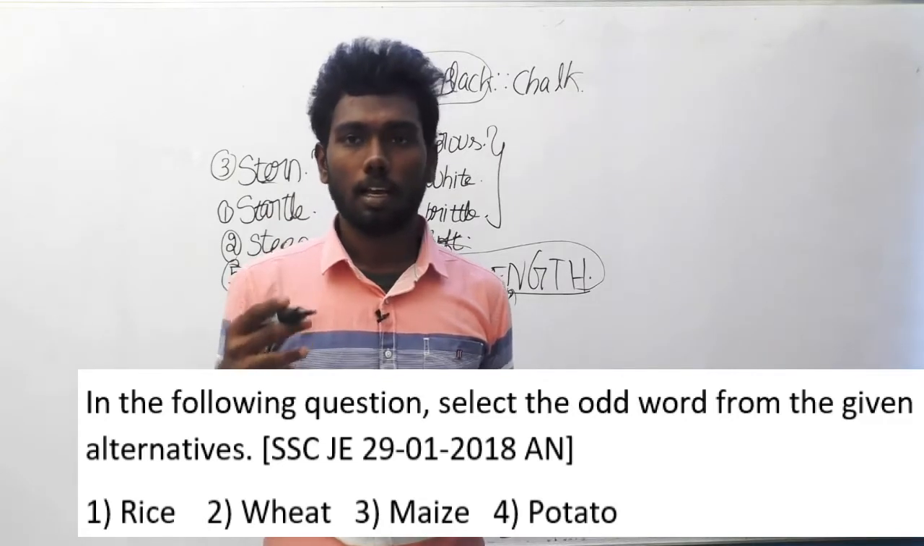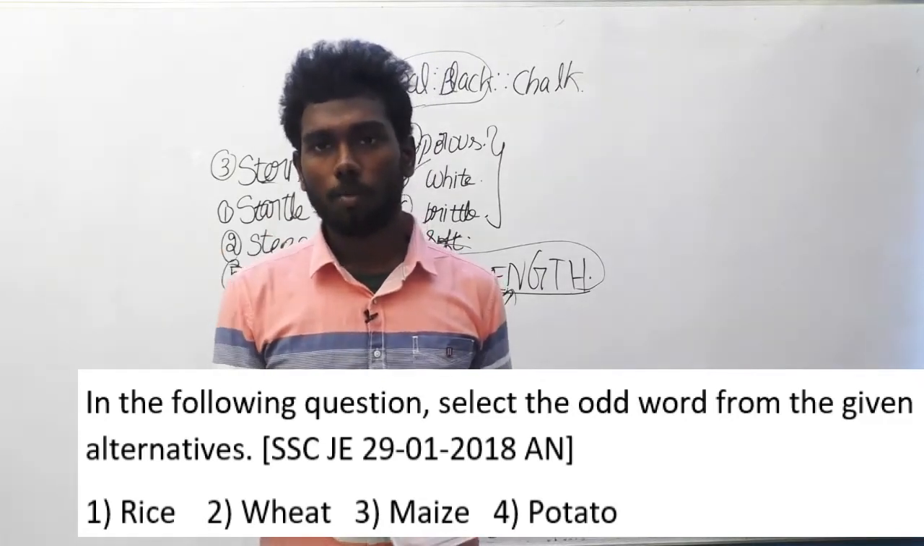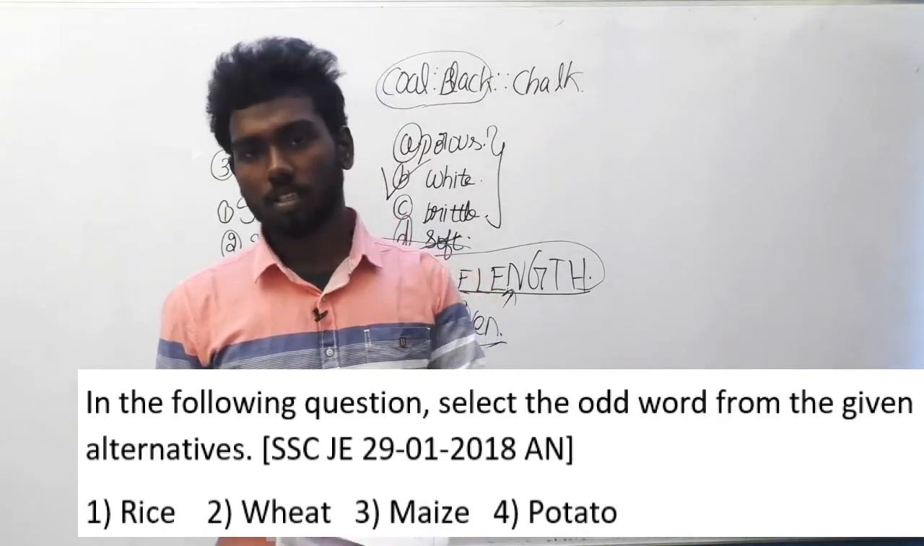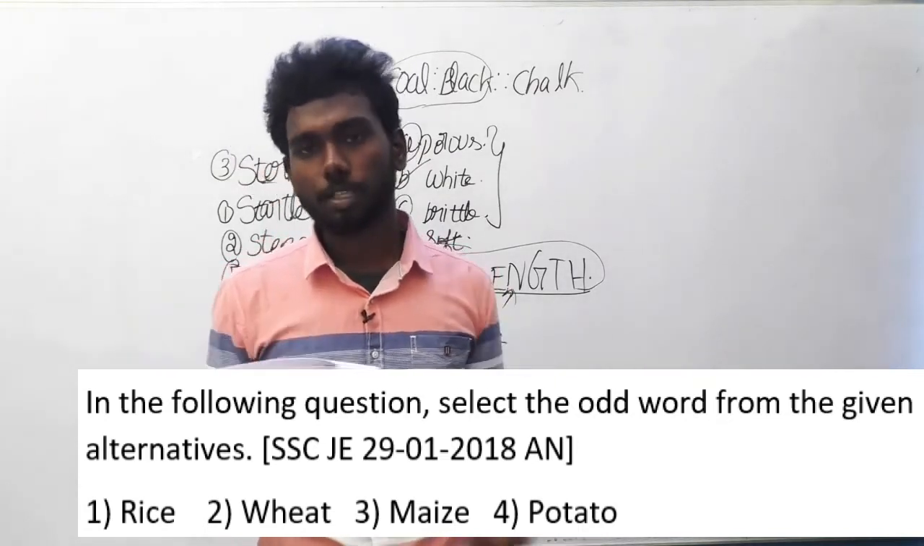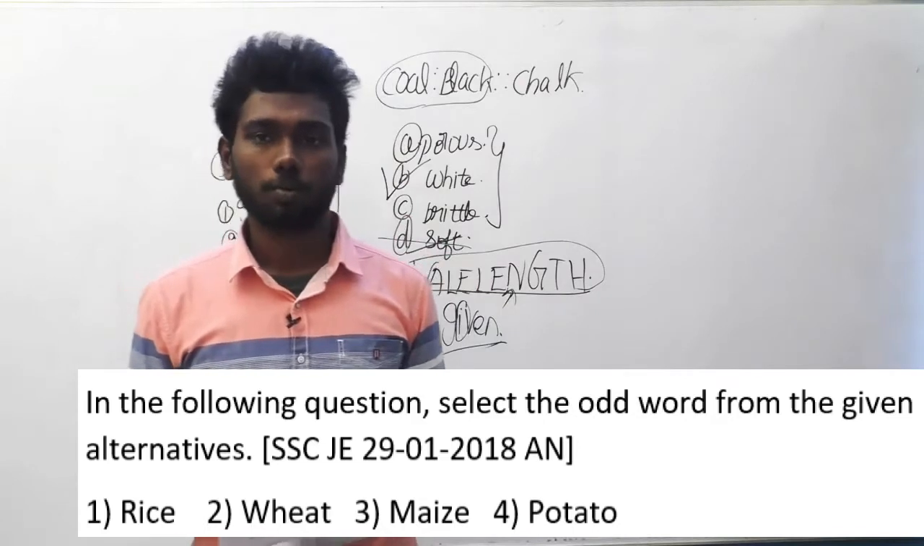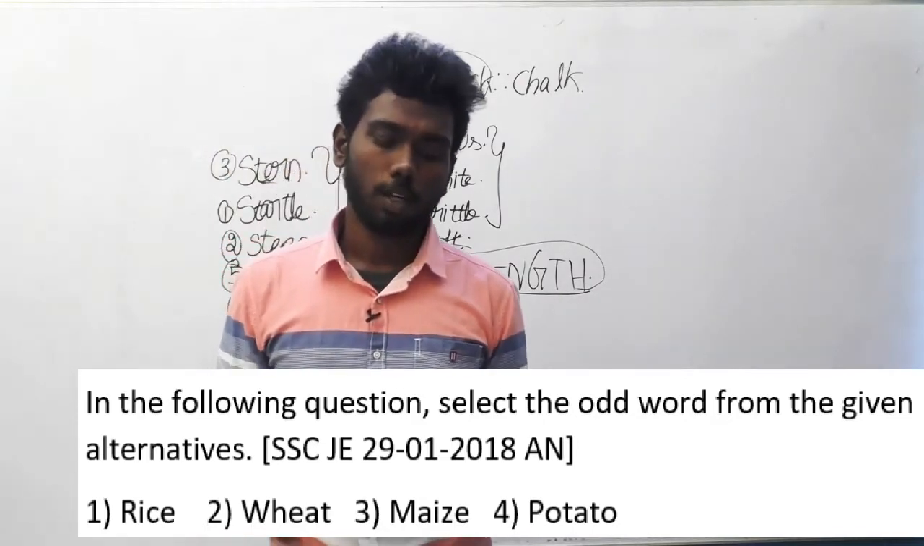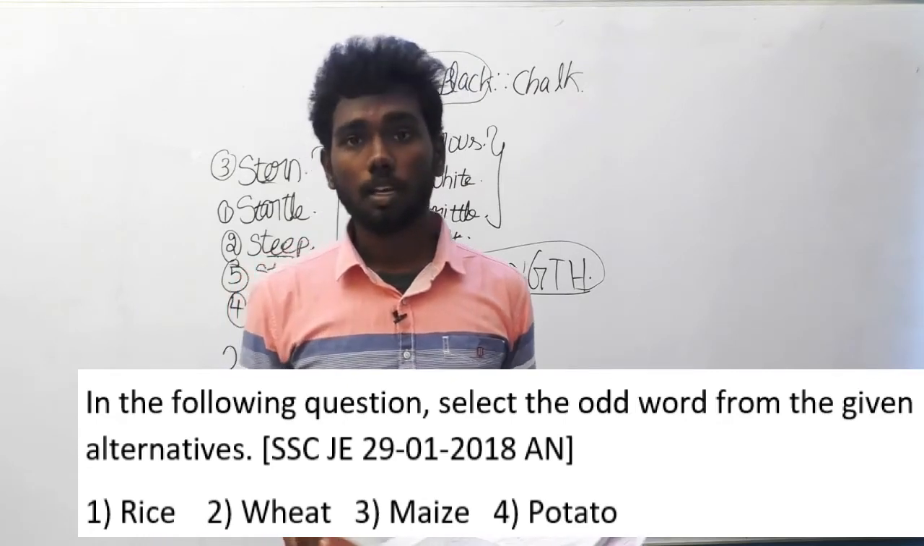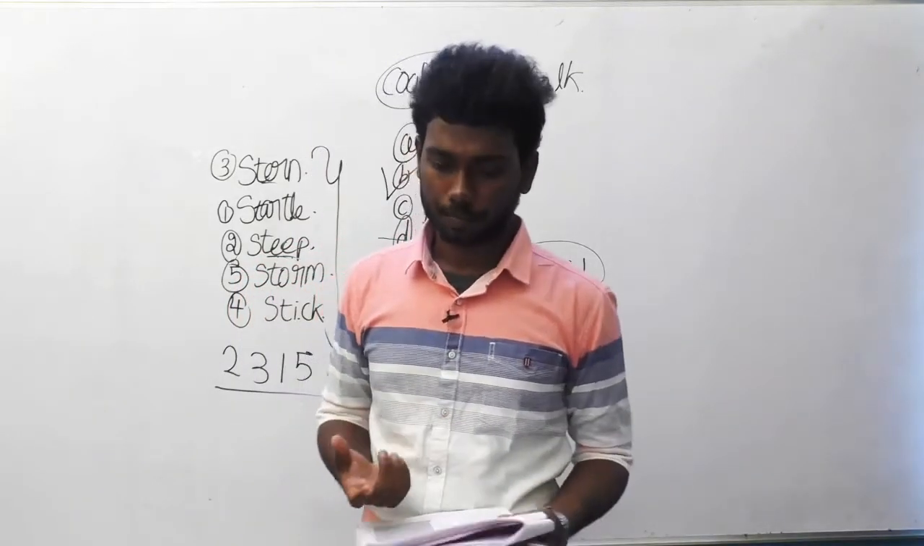Anyone knowing about crops and vegetables, even a 6th standard child can solve this question. And the option is answer D, potato. Why is potato the odd word? Because all the other things are crops and potato is a vegetable. So obviously vegetable is the answer here.